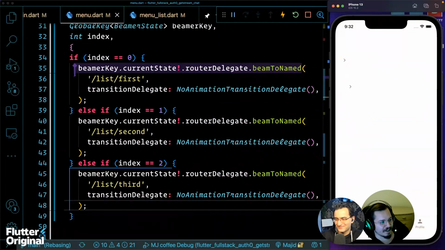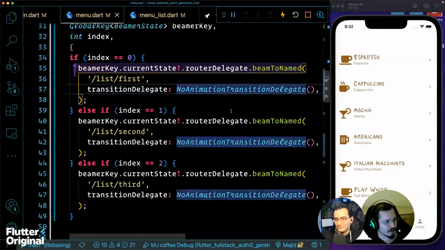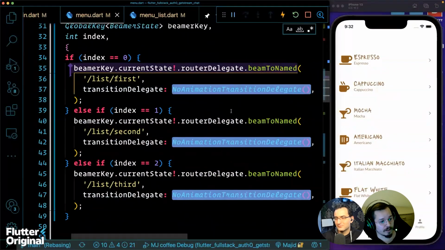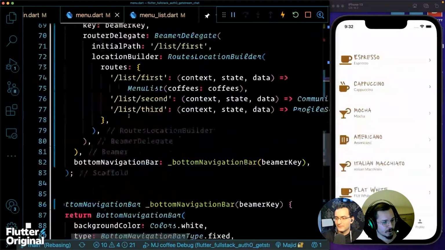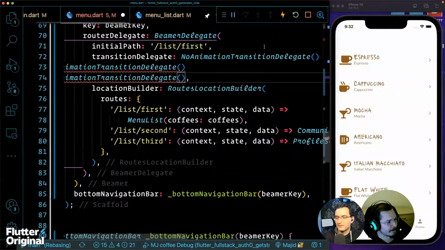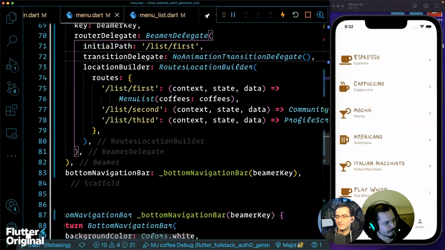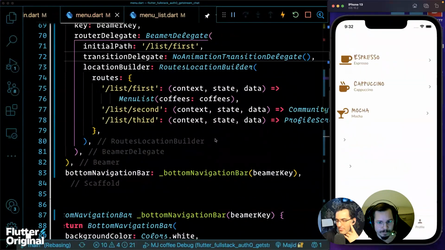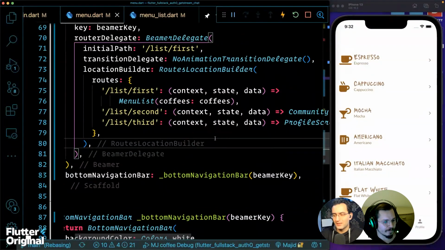That's good. But if we don't want to type it three times, we can just define the transition delegate on the entire beamer delegate. Oh, can we? That is responsible for this. Yep. Like here. Yeah. That's very good. Okay, that's perfect.